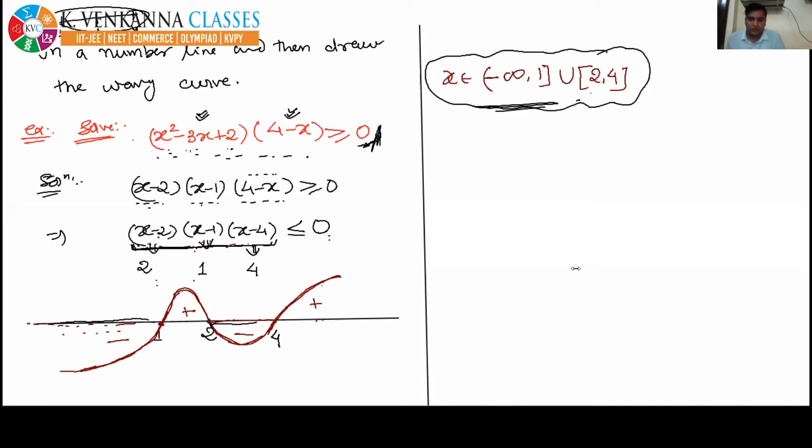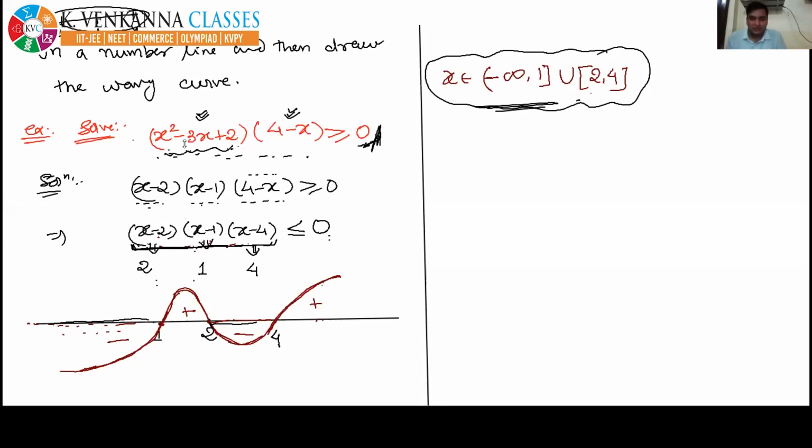Now, Sai Kumar is asking to explain the second step. Second step means factorizing into linear factors. You have factorized in class 10th, definitely.